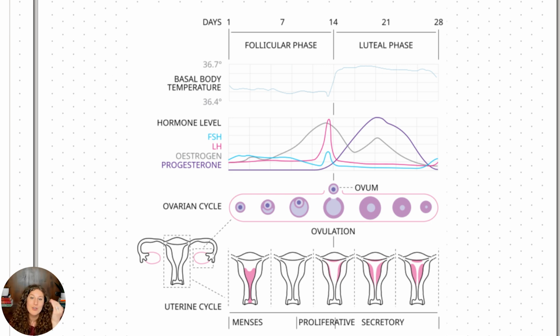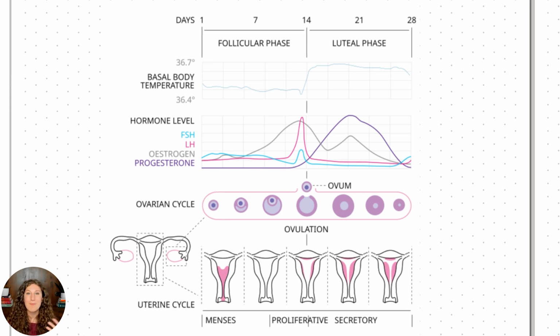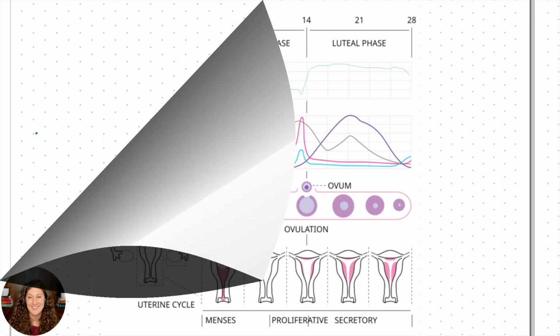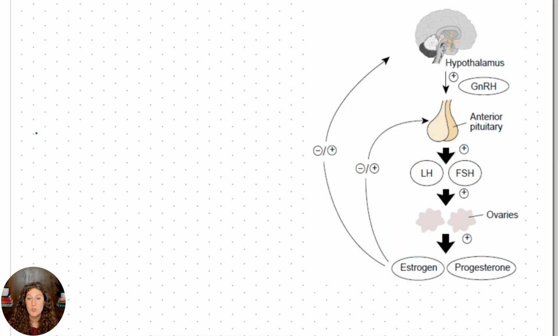Personally, I like to just go step by step and describe what's going on. So I'm going to switch my page and actually write it out for you, but please feel free to reference this diagram. We'll come back to it as we talk through each step. I'm going to do that by having our HPG, our hypothalamic anterior pituitary gonadal axis handy, since we'll be talking about our hormone release. Okay, we're going to start with day one. We're going to assume that this is a regular cycle, and day one is the start of menstruation.